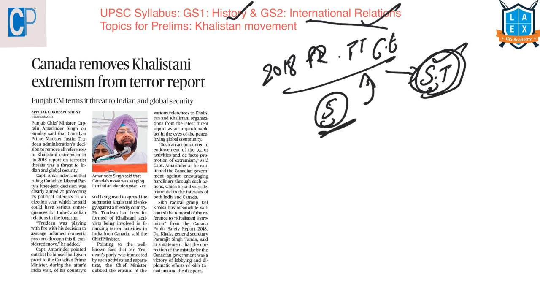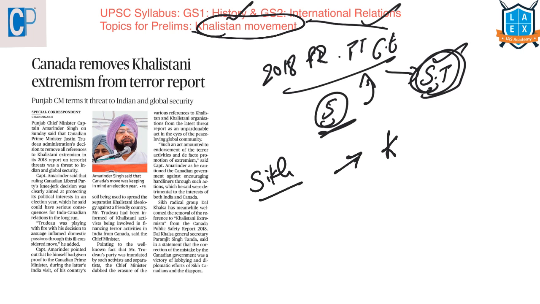From the prelims point of view, what is important for us here is, what is this Khalistan movement that is mentioned here? The Khalistan movement is a Sikh separatist movement to create a separate country called Khalistan in the Punjab region, to serve that region as a homeland for Sikhs.